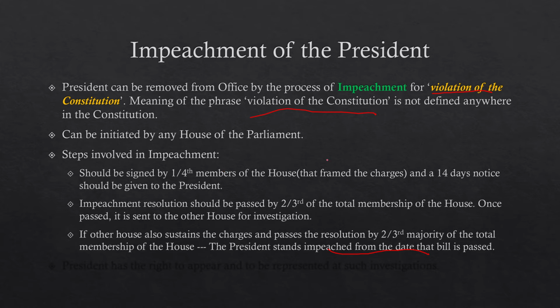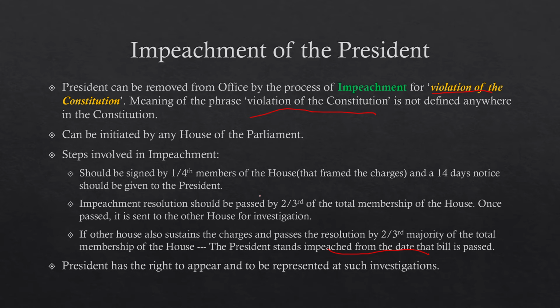Then what are the steps involved? It should be signed by one-fourth of the members of the house that frames the charges, and a 14 days notice has to be given to the president. The impeachment resolution must be passed by two-third of the total membership of the house. Once passed, it is sent to the other house for investigation. If the other house also sustains the charges and passes the resolution by two-third majority of the total membership of the house, only then does the president stand impeached from the date that the bill is passed.